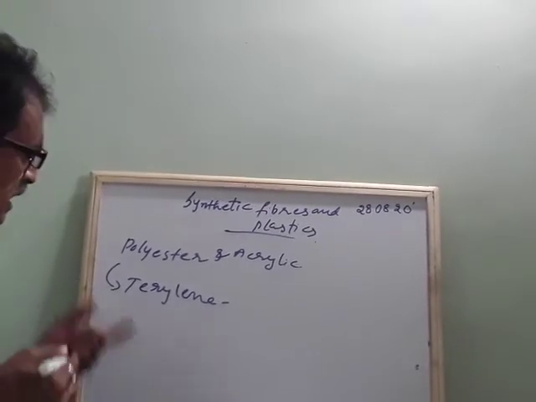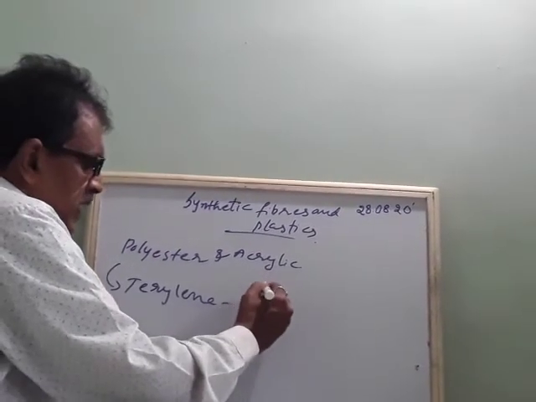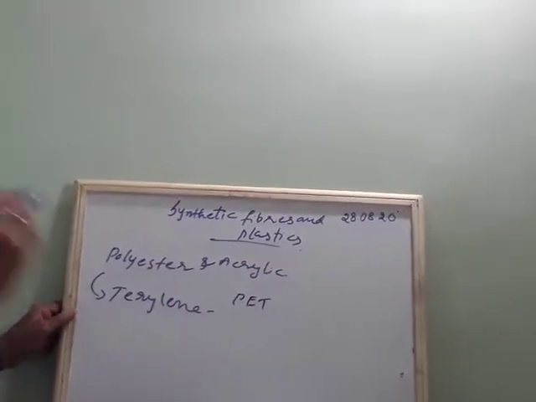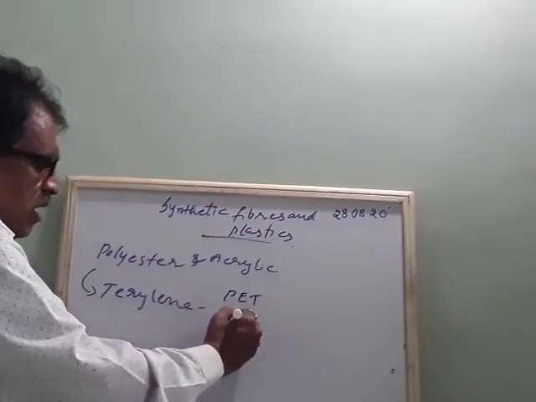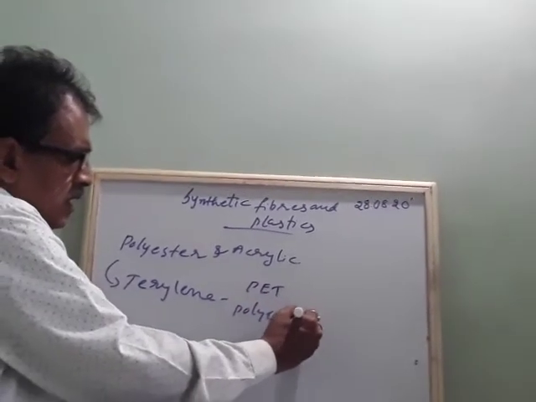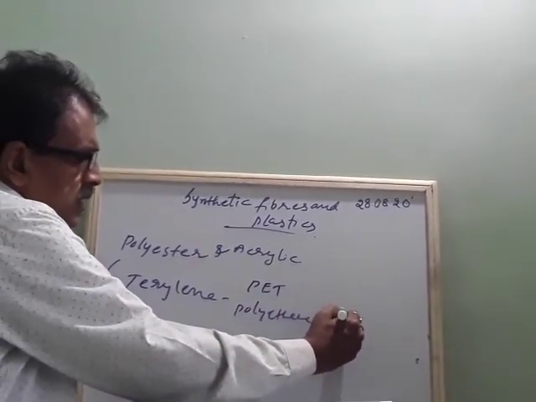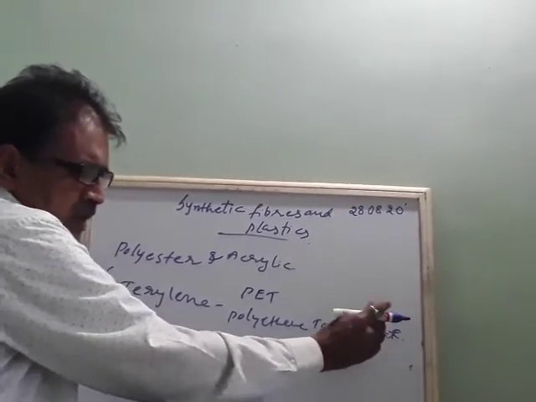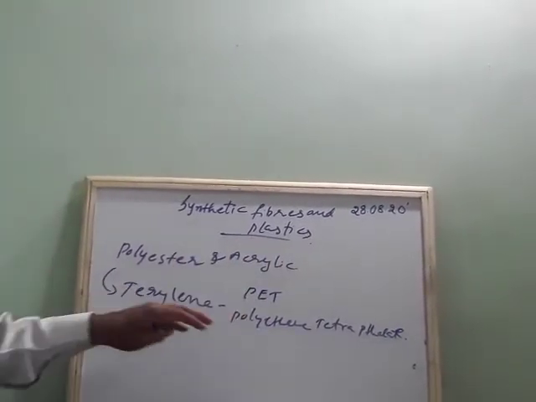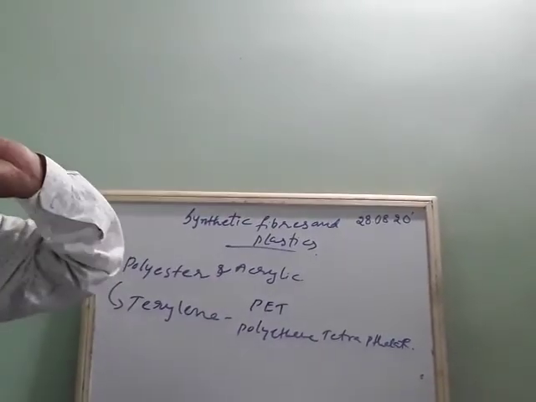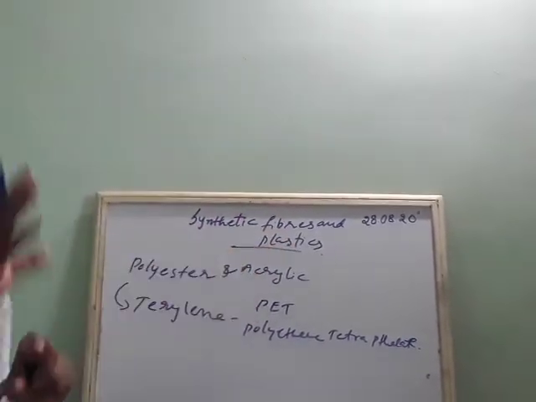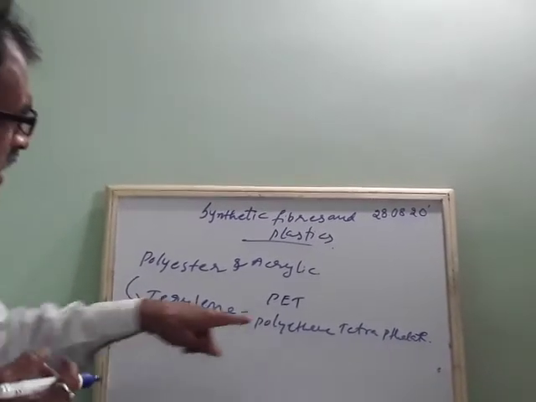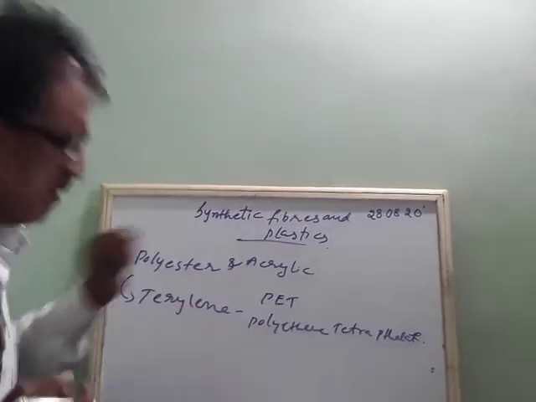And there is one more polyester called PET, polyethylene terephthalate. P is silent here. This is very famous, because plastic bottles and water bottles have this written on them, PET.